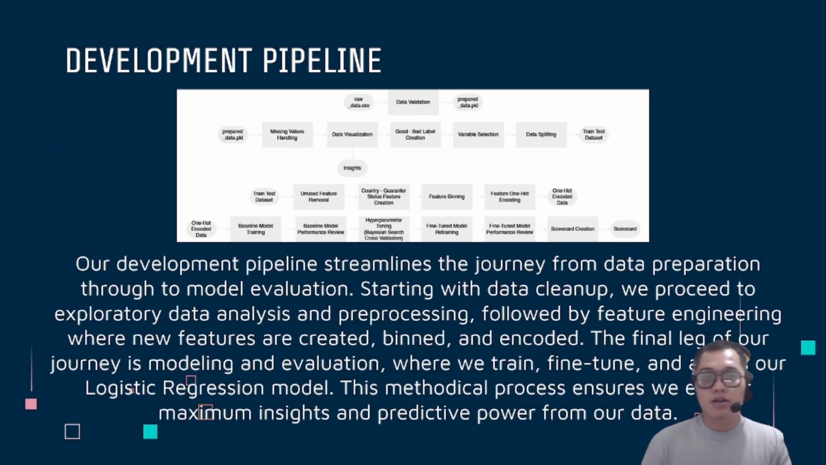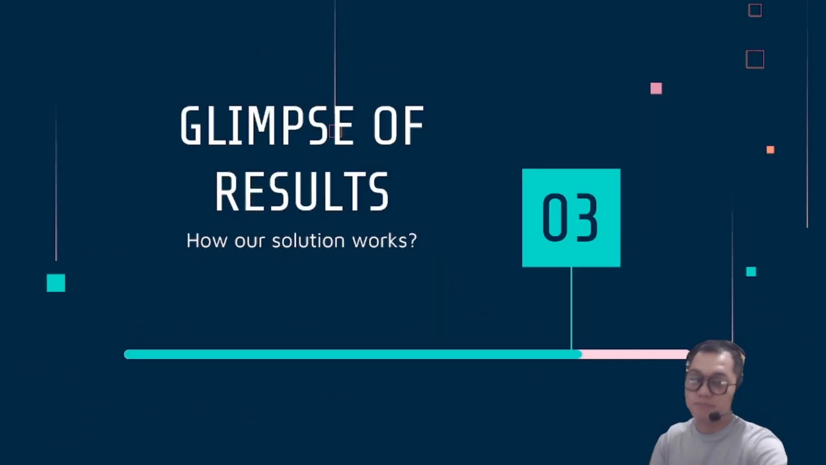This is our development pipeline, which streamlines the journey from data preparation through model evaluation. Starting with data cleanup, we proceed to exploratory data analysis and data preprocessing, followed by feature engineering, where new features are created, binned, and encoded, just like I said before. The final leg of our journey is modeling and evaluation, where we train, fine-tune, and assess the logistic regression model. This methodological process ensures that we extract maximum insight and predictive power from our data.